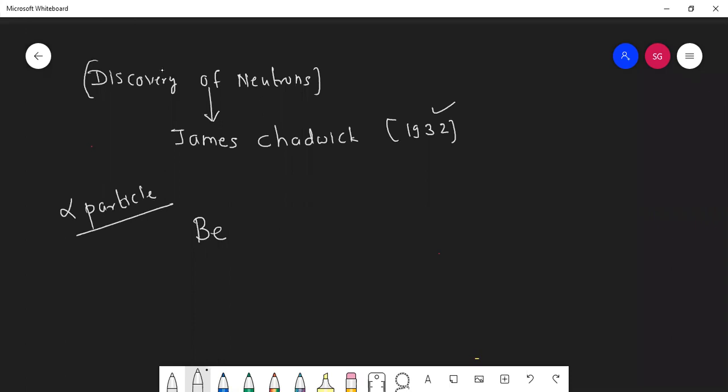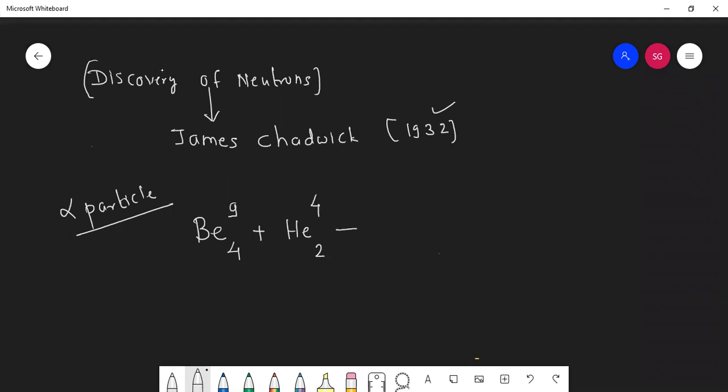Now, can you tell me what is the atomic number of beryllium? 4. Very good. What is its mass number? 9. Alpha particle means helium. What is the atomic number of helium? 2. Mass number? 4.